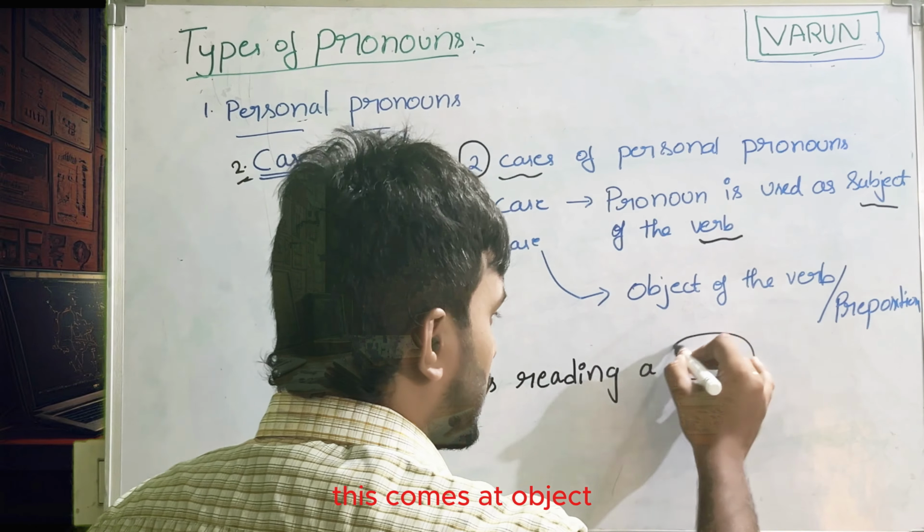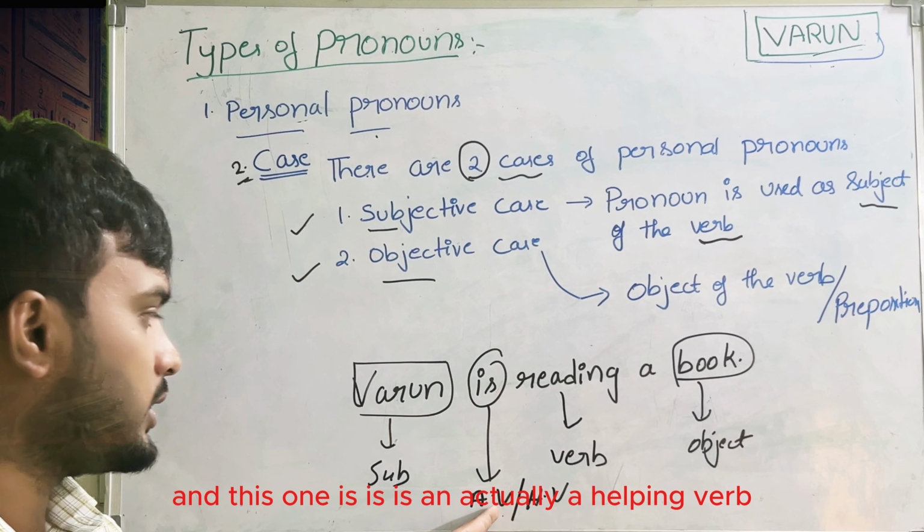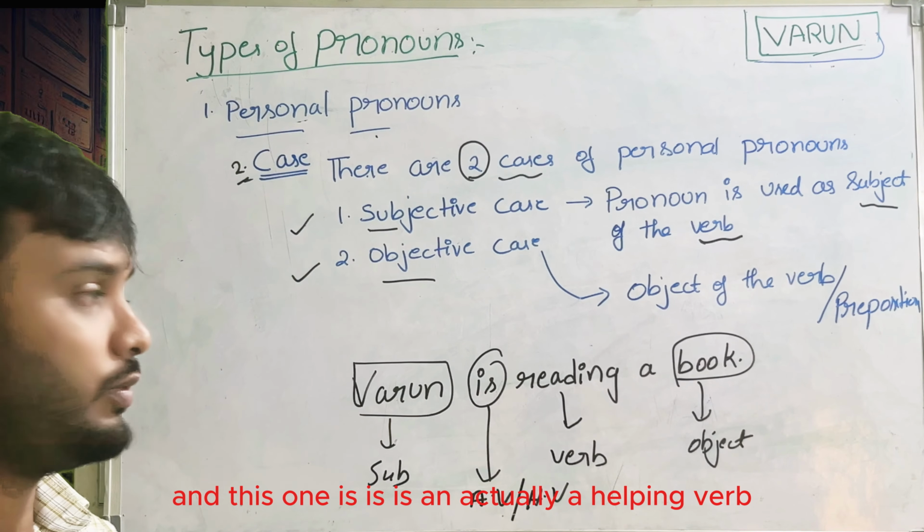This is the verb, and this is another verb, an auxiliary verb or helping verb. So the sentence is divided: this is the subject, this is the object, this is the verb, and this one acts as an auxiliary verb or helping verb.